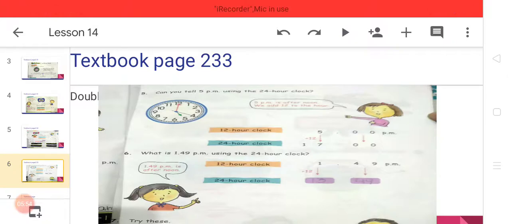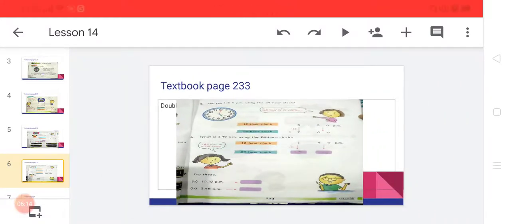Question number 6. What is 1:49 p.m. using the 24-hour clock? This is 1:49 p.m. PM means it will be afternoon time, and you have to add 12 to 1. 1 plus 12, the answer is 13:49. I have done this part for you.